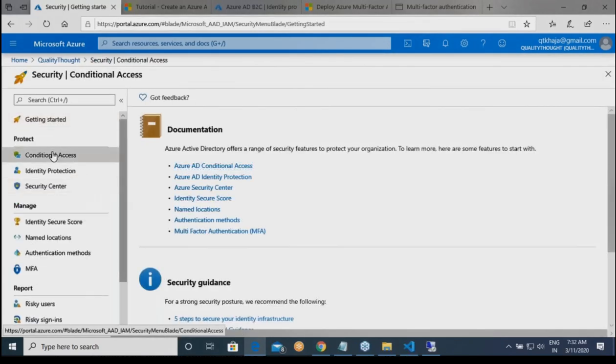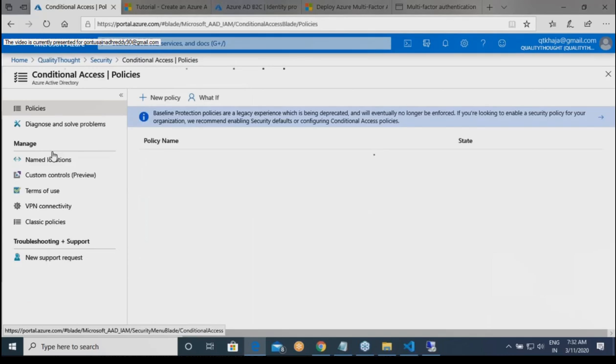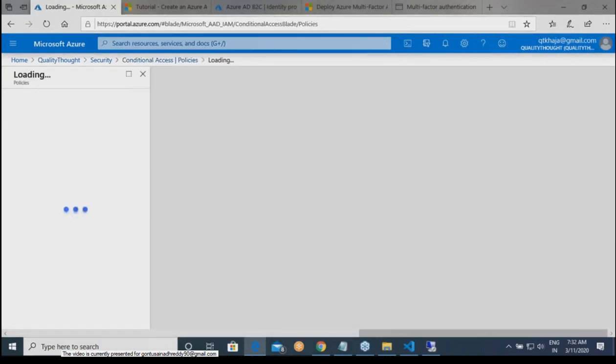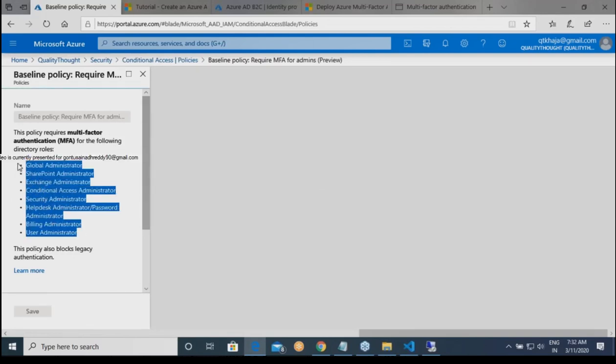Okay. Are you seeing conditional access? This is very important whenever you are trying to configure multi-factor authentication. So, this policy, see what it is trying to tell. This policy requires multi-factor authentication for the following roles. The global administrator is the only thing which you might know over here. It's trying to tell that, okay, this user needs to know this.